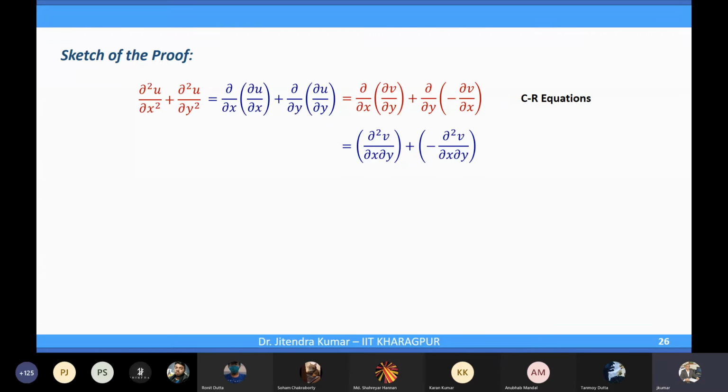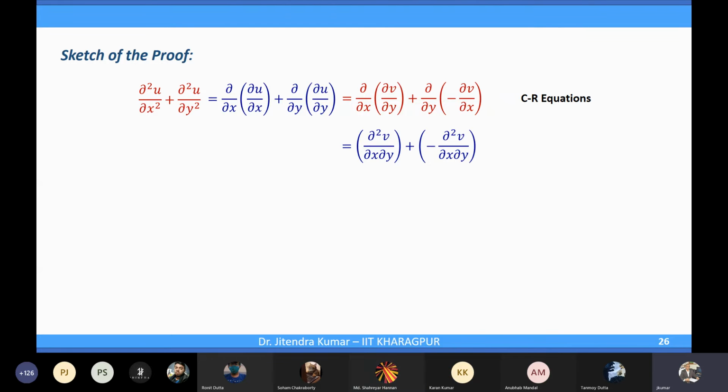It's not that straightforward, because you have seen that continuity of partial derivatives plus CR equations is a sufficient condition. Here we have taken the assumption that f(z) is analytic only.